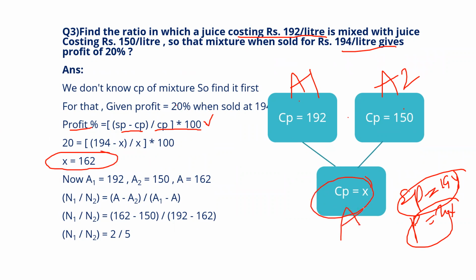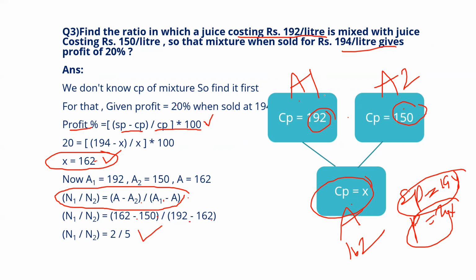So the value of A will be 162, A1 is 192, A2 is 150, and A value is 162 rupees. Now you can substitute in this formula N1 by N2 equal to A minus A2 by A1 minus A: 192, 162 minus 150 by 192 minus 162, and you get 2 by 5.